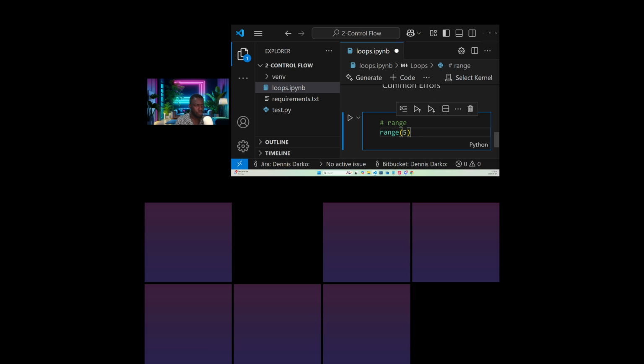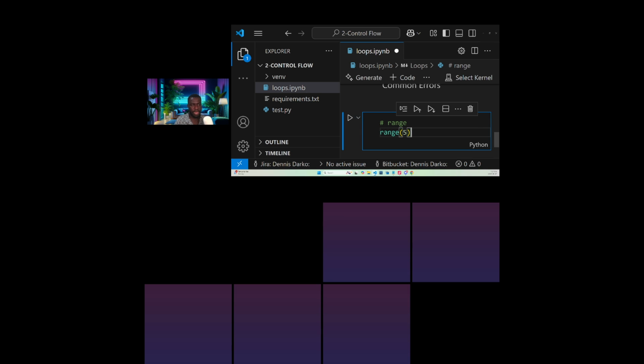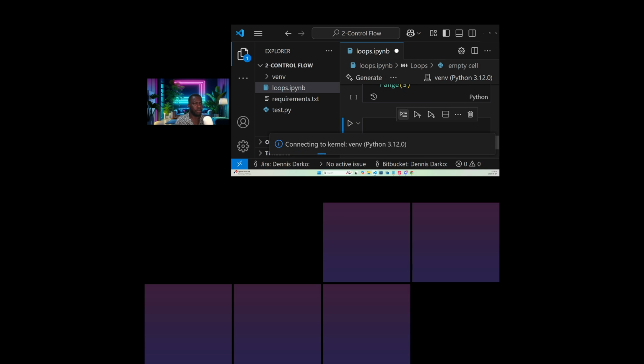Don't worry. But what I want you guys to understand now is, if I say range of 5 and I run this, I will get what? Oh, sorry, I didn't select the virtual environment. Guys, sorry. I'm selecting the virtual environment, else we can't run. Okay, it's connecting. Okay, so we are connected.